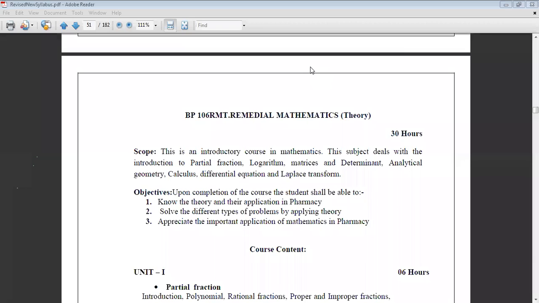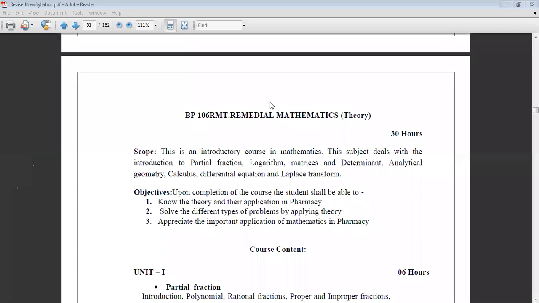Am I audible, all of you? Yes, sir. I request all the students to make a WhatsApp group, and in that group you have to share the roll numbers of today's class. I will enter those roll numbers in the ERP model. In that group I will also share the syllabus for your remedial mathematics class.